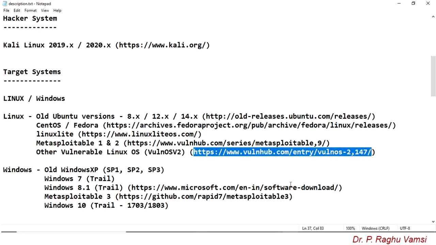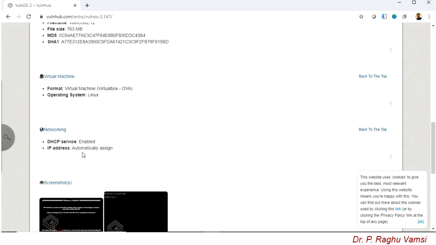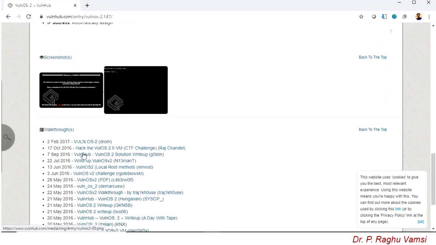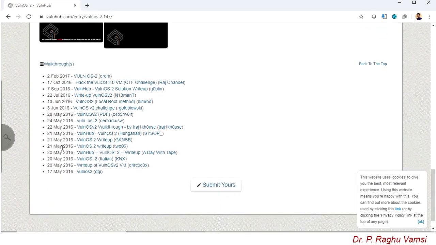You can download it from this link. This image was prepared and released on 17th May 2016, the author is so and so, and the series is the Vulnerable OS series. Some images are also provided here, along with a screenshot of the operating system. Various other documentation is also provided, on how to perform penetration testing on the vulnerable OS.